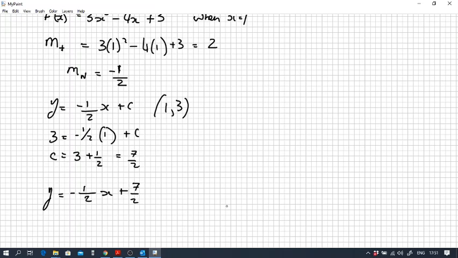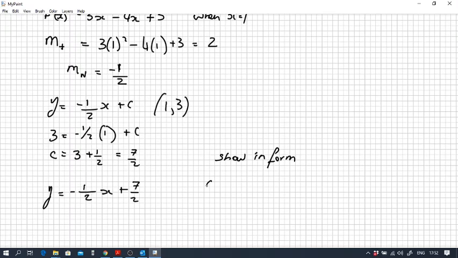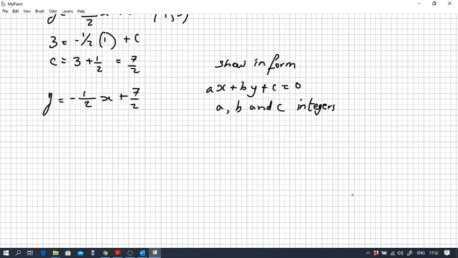That answer is correct. Sometimes we're asked to show the answer in the form ax plus by plus c equals 0, where a, b, and c are all integers. So if we're asked to show the final equation of the normal in this form, then what we must do is multiply the whole lot across by 2.